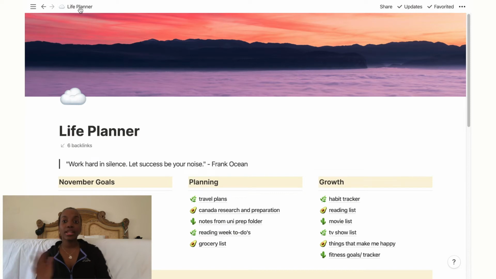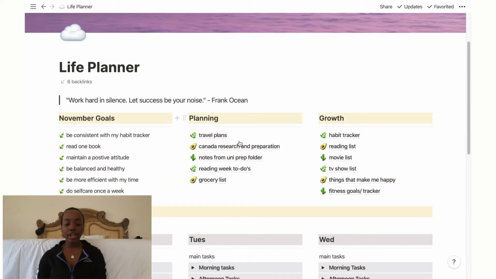And yeah, that's where I keep track of everything, like where I'm gonna stay, ticket information and stuff like that. It would all go into that table. Then over here I have Canada research and preparation, and in there that's just everything that I need to know for when I go.